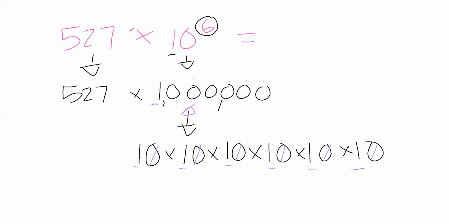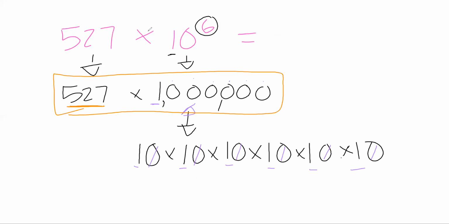So it makes sense. But now if I go back to solving this, right? Well, same rule, the identity property of multiplication. 527 times 1 is 527. And then I know with this exponent, which gave me 6 zeros, I would need 6 after it. 1, 2, 3, 1, 2, 3. So 527 million. So 527 times 10 to the power of 6 equals 527 million.